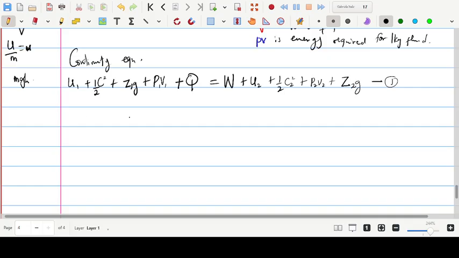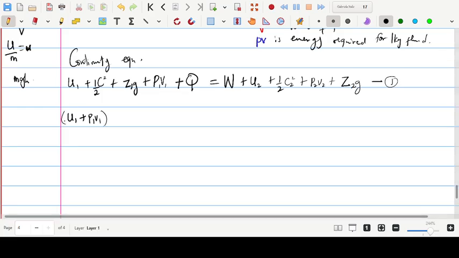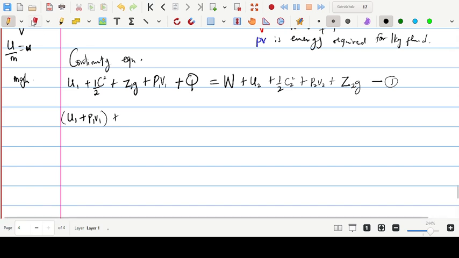Okay, let's continue. Here we can bring this one and this one together, and there is a reason for that. u1 plus P1 v1, they're together now, because internal energy plus P1 v1 will give you enthalpy. You understand now? So let me write it this way so that I will not be repeating.